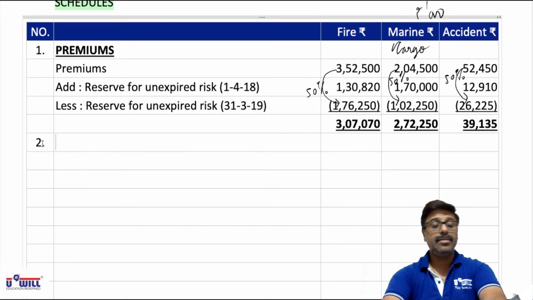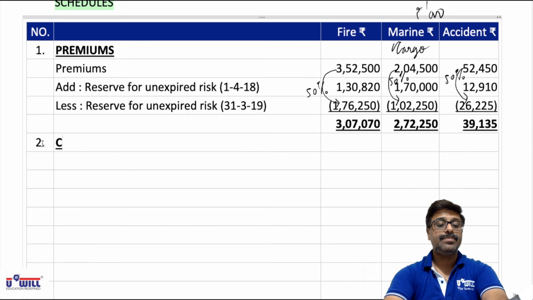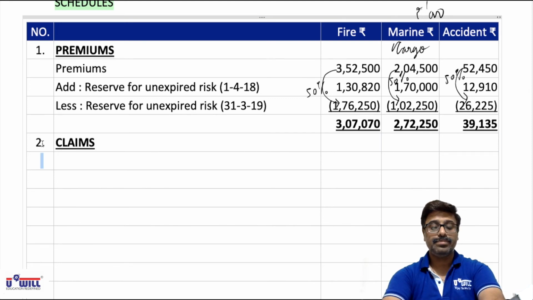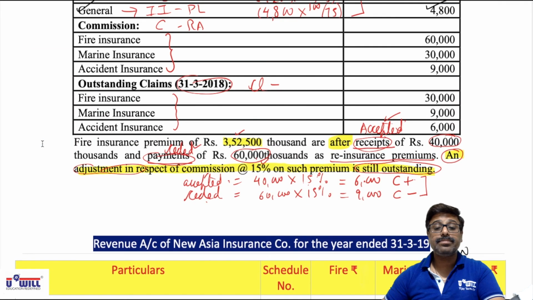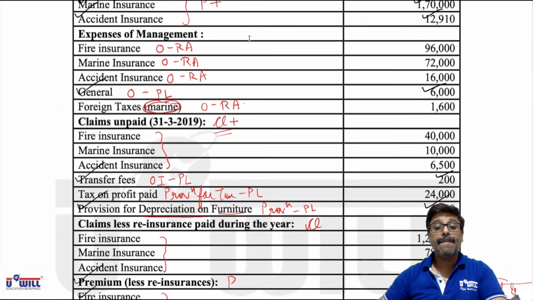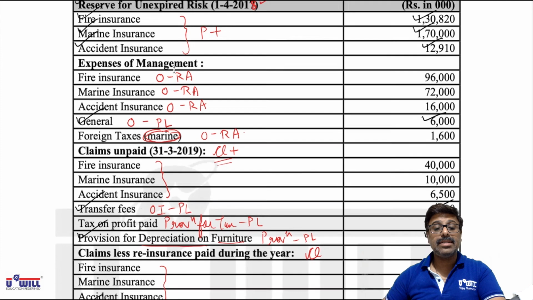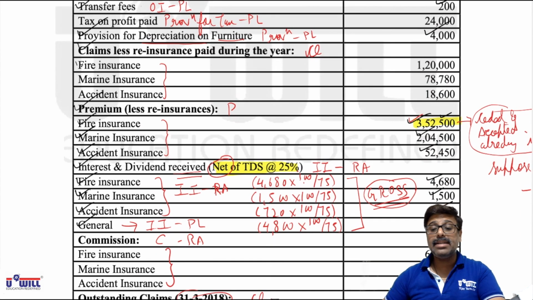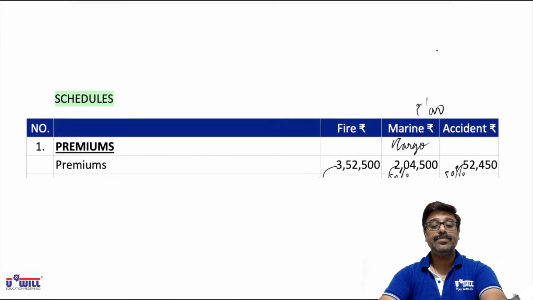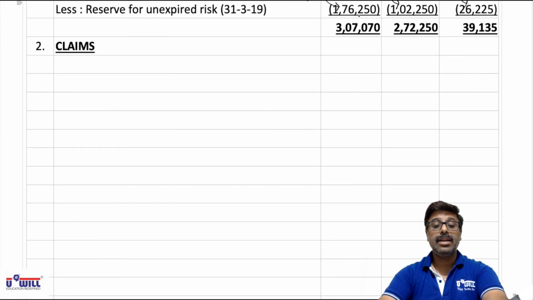Now after that we have claims. So look at claims amount everyone. CL marked items. Very first claim marked items is claims less reinsurance. Fire is 1,20,000. So I'll write down fire 1,20,000.